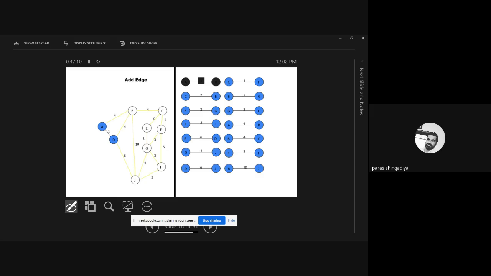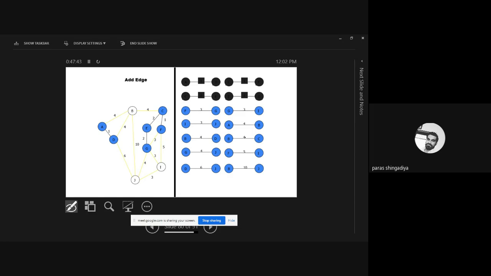Next one here is C and F. Okay, so we can also connect C to F because it does not create any type of loop. So C to F will also be included. After 1, 2 is that. So 2 means CF and CG, that is CF, CE, whose weight is 2, and EG whose weight is also 2. So I can include it here. Still there is no cycle between any two vertices. Just focus on this blue line.